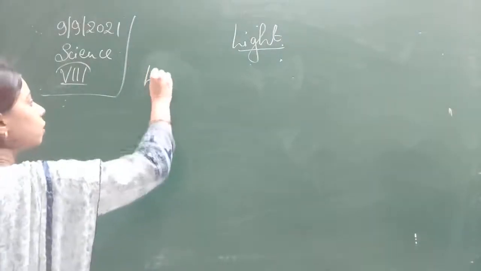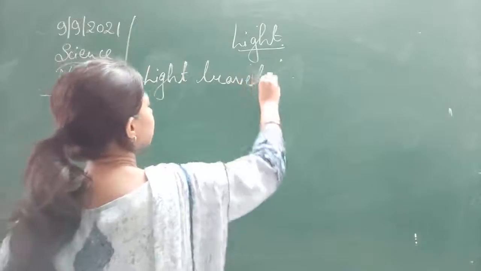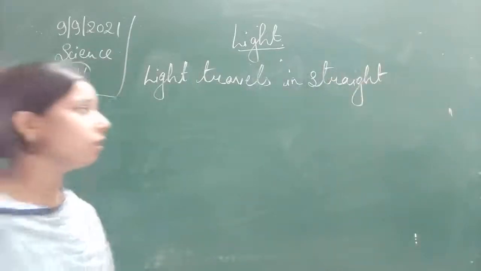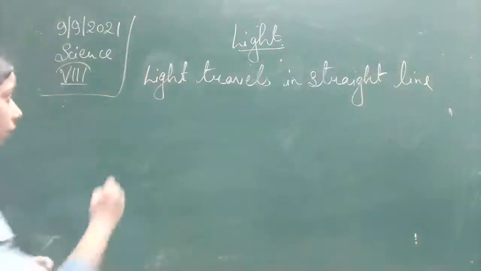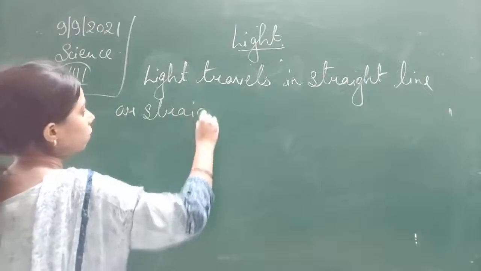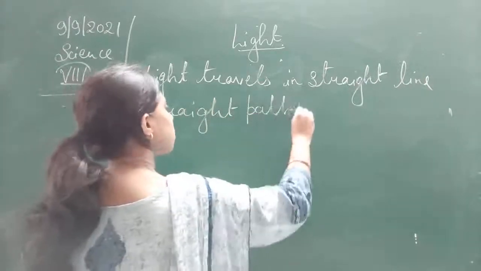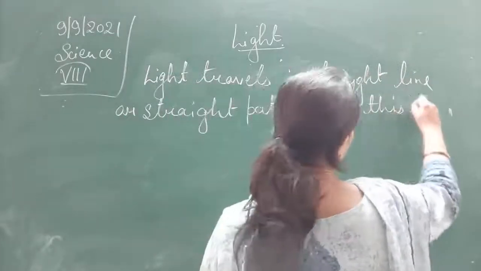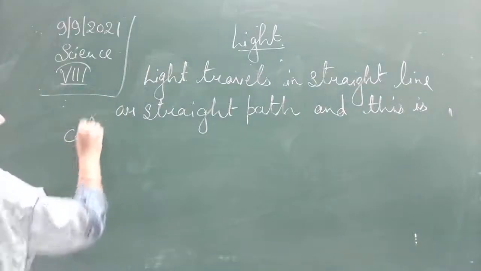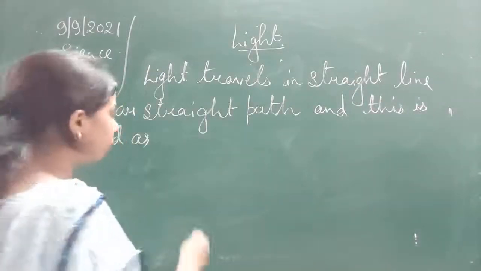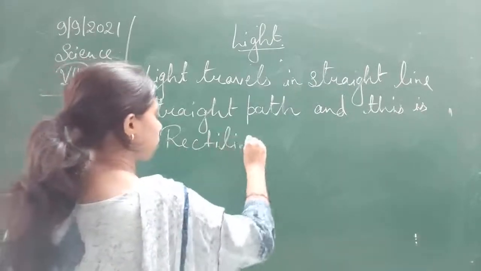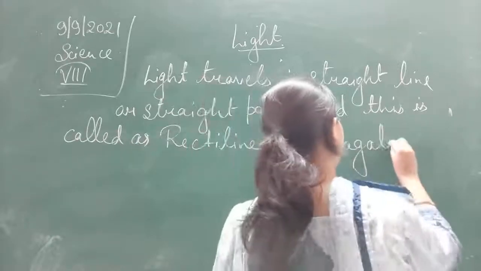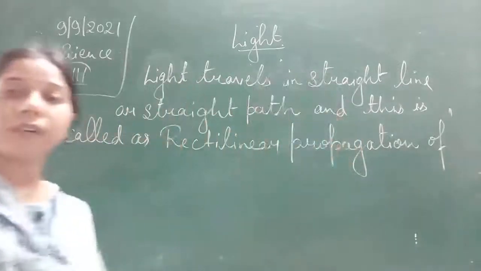Okay, so light travels in a straight line or straight path, and this is called rectilinear propagation of light.